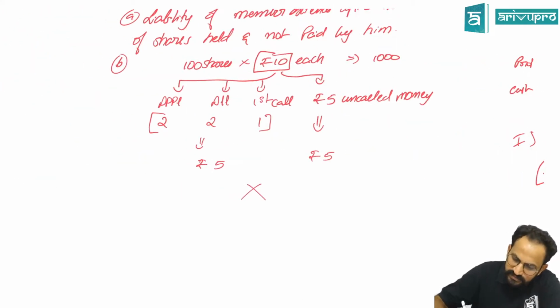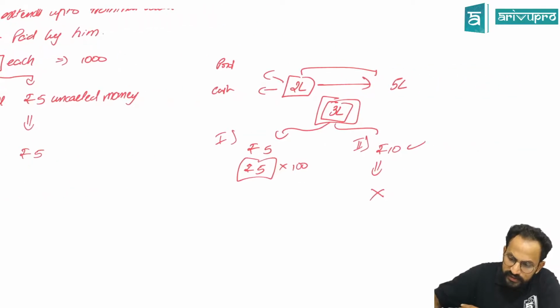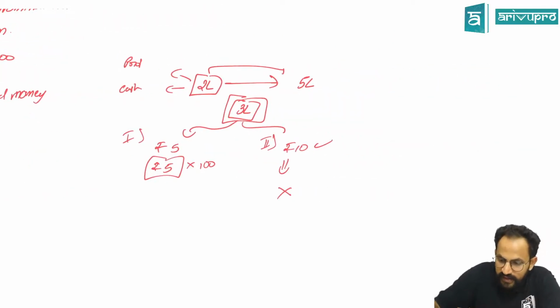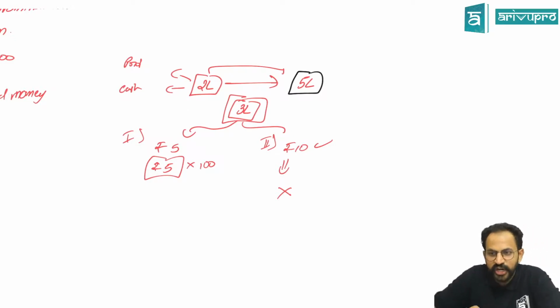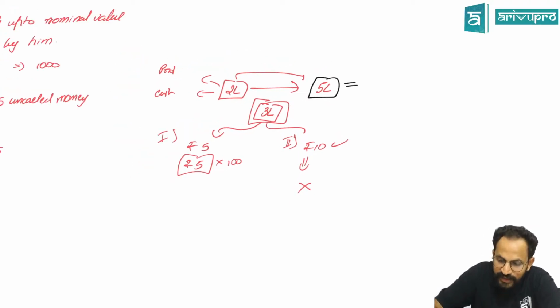So what if the full amount is not able to be paid by a company? Which amount? That full 5 lakh amount is not able to be paid. Okay, the entire 5 lakh is not able to be paid by the company. They have called upon all the shares. Everything is called up, sir. There is nothing with the company, but 5 lakh is still left as liability. That is your question? Yes, sir.